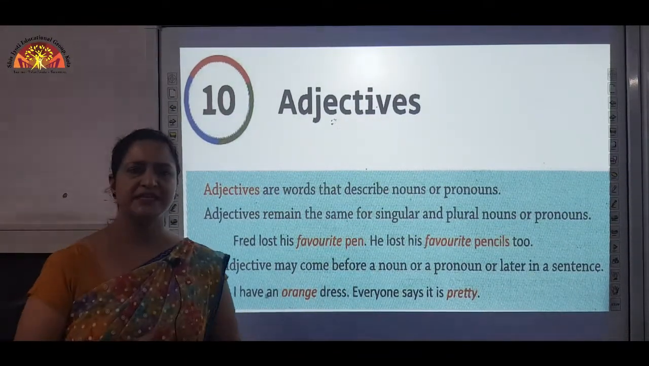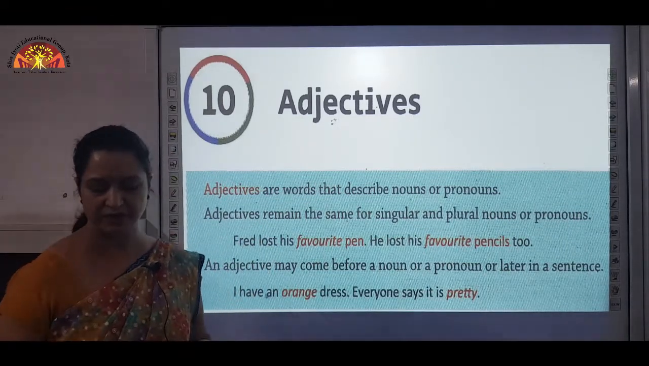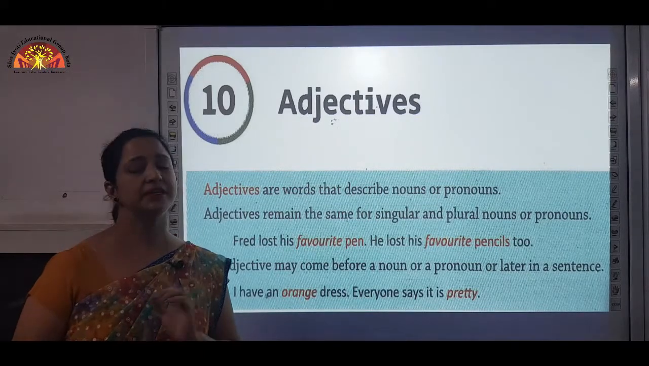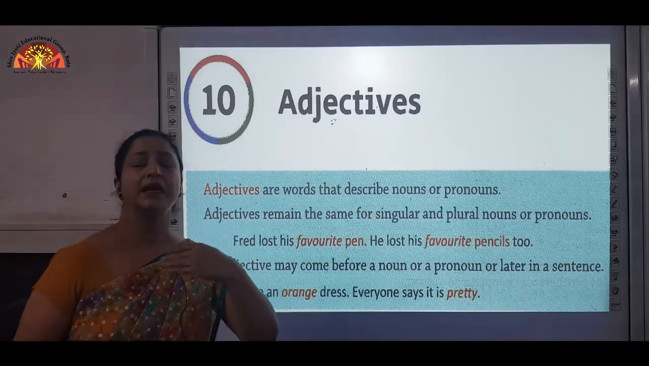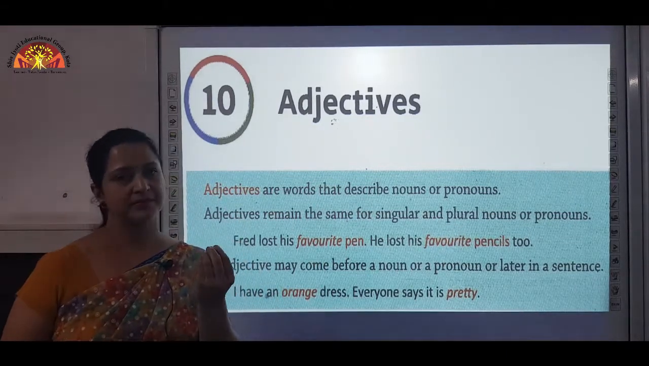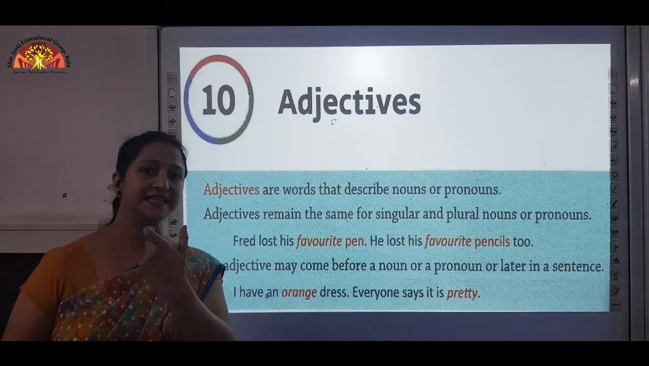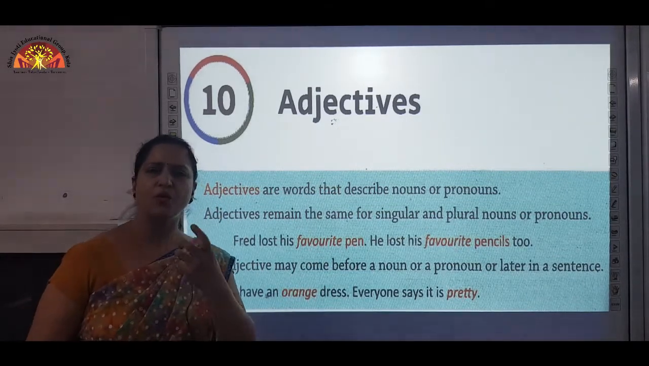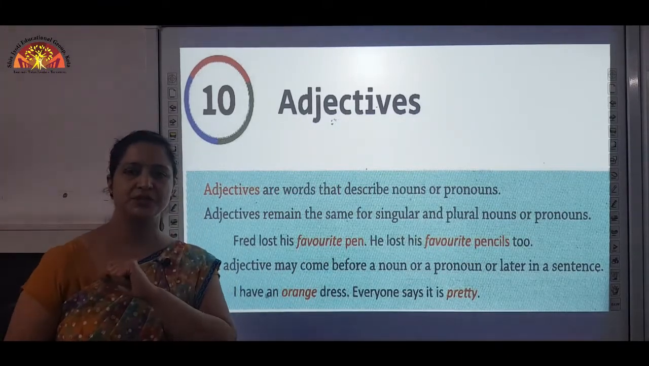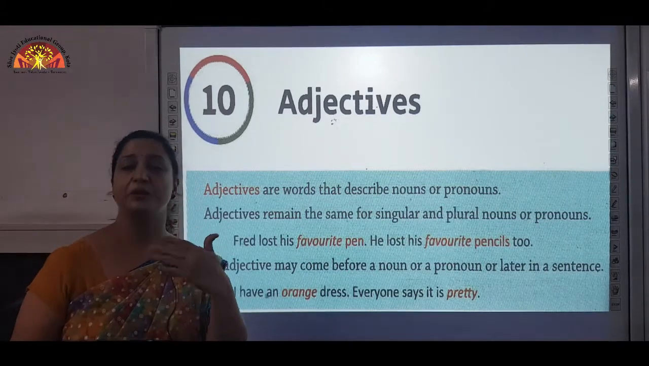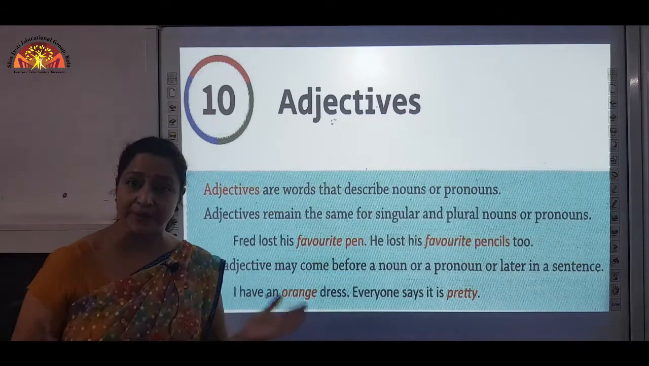Now, before starting the chapter, I want to give you a few examples. Listen very carefully to these examples. If I say, I am giving you a sentence, we ate some delicious food. In this sentence, food is a noun. The word delicious is telling us more about the noun food. So, delicious is an adjective because it is telling us more about the noun and it is describing the noun.